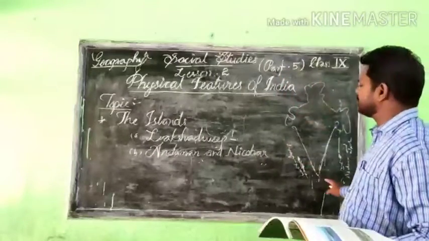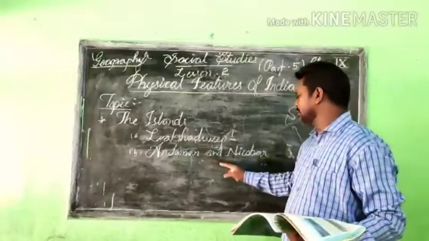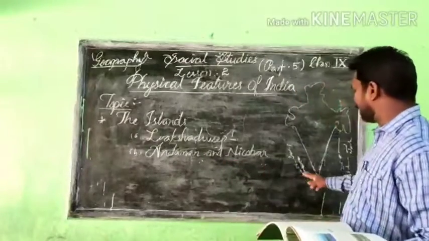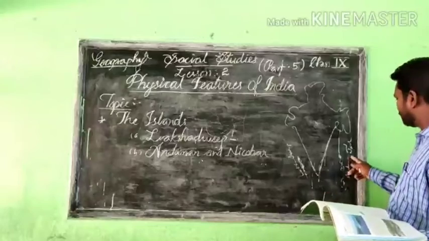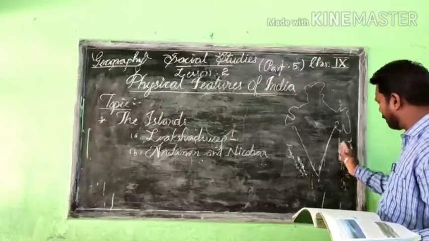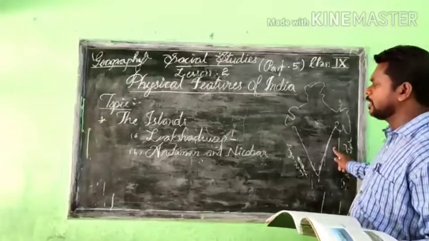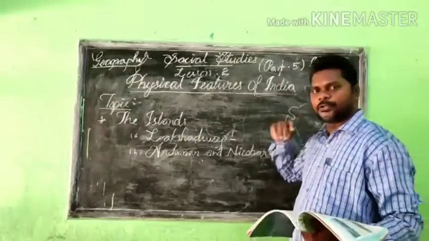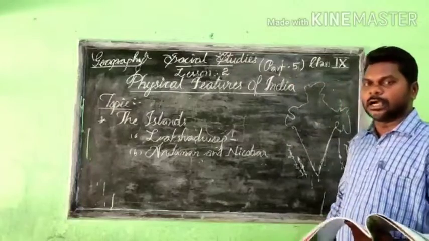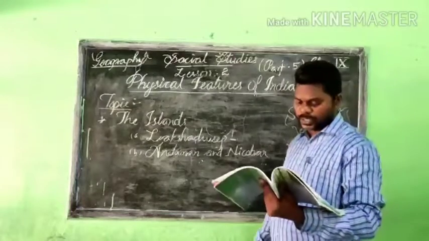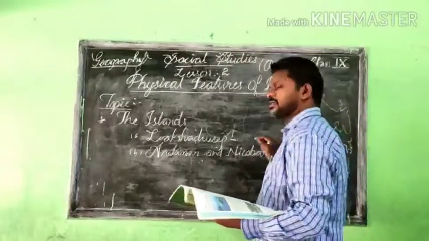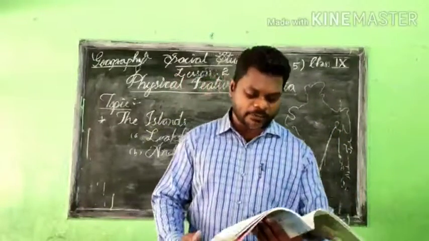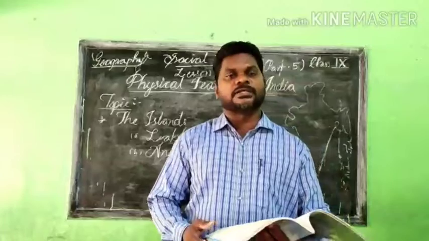So this is the information about Lakshadweep and the Andaman and Nicobar Islands. I hope you understand the location of Lakshadweep and also of the islands in the Bay of Bengal called Andaman and Nicobar, and the area in square kilometers, and the possibilities for future people. Both areas are rich in flora and fauna. This is the information I have given today. So this lesson is over.